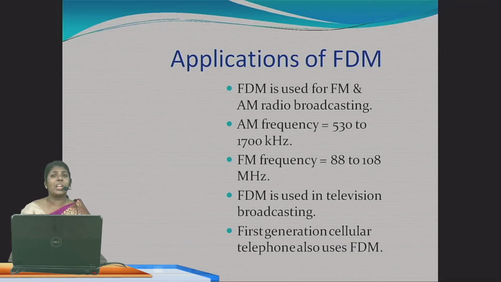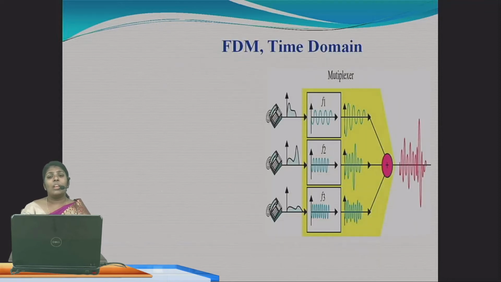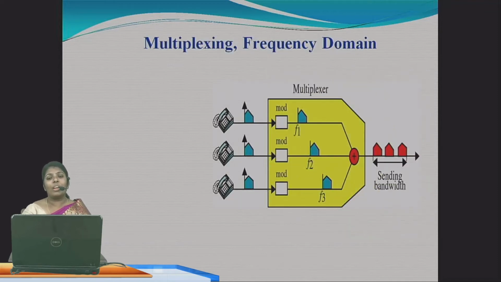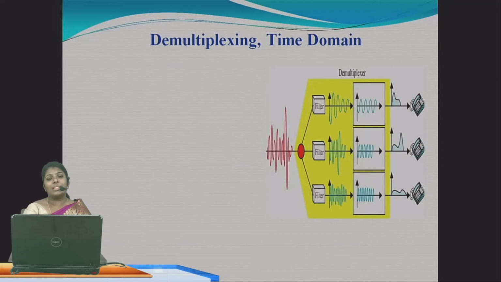The first generation cellular telephones, which type of multiplexing were they using? Frequency division multiplexing only. So here you can see frequency division multiplexing is in the time domain. Why? Because the signals are sent based on time. It will have a time slot, and based on that the signals will be sent from one system to another system.